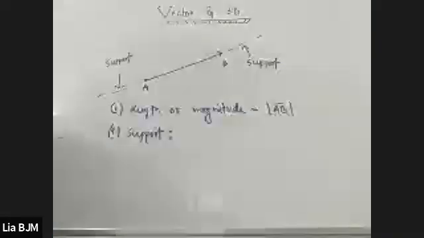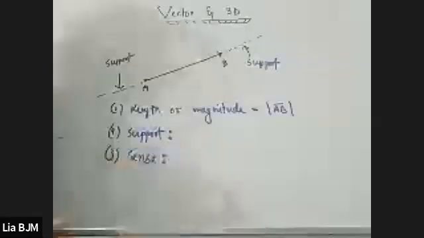And the last thing that is very important is called sense. What do you mean by sense actually? When I say AB vector, that means your sense is from A to B. So it is called AB vector. When I say BA vector, that means your sense is from B to A. Is it understandable to you or not? Clear, my dear? Yes, sir.